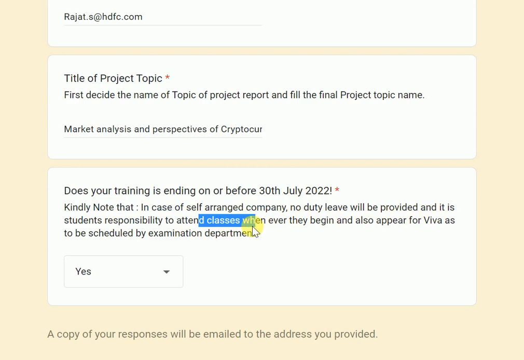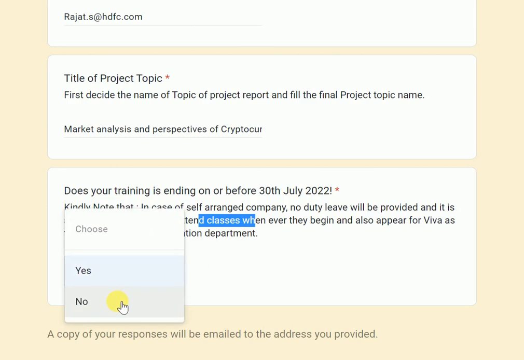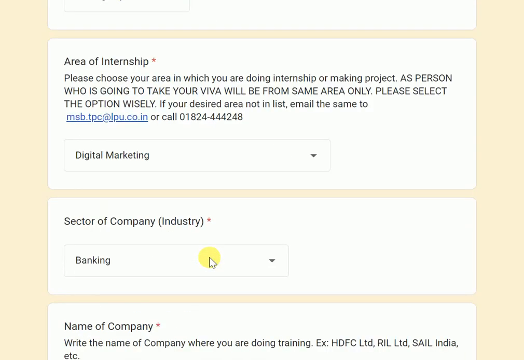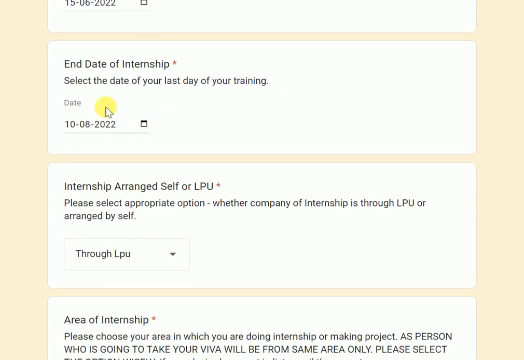In case of MBA students, we will be having the summer PEP classes, for which you will get the information very soon, right? Those whose internship is arranged through LPU can select it, and if it is ending on, let's say, 10th August or 15th August, they can mention it over here. They have already given us the end date of your internship, so that we can process your duty.